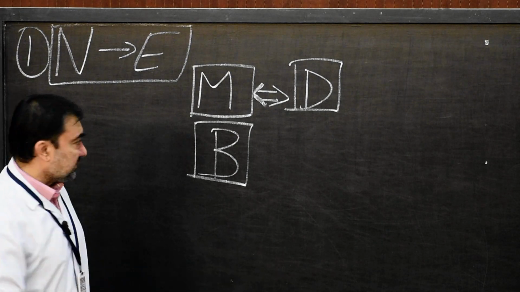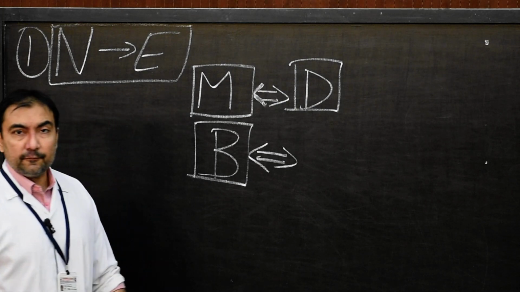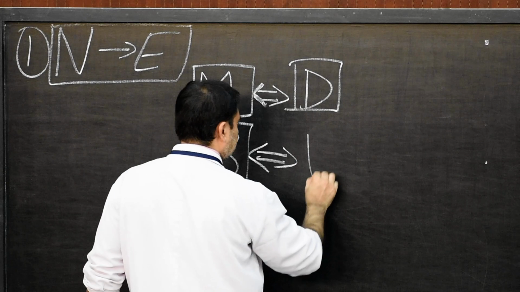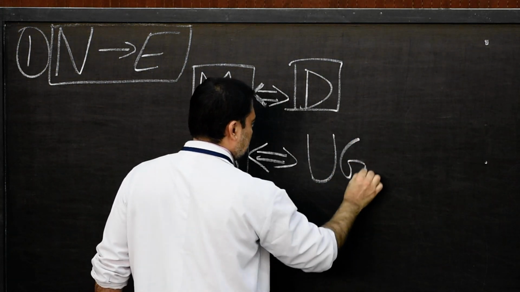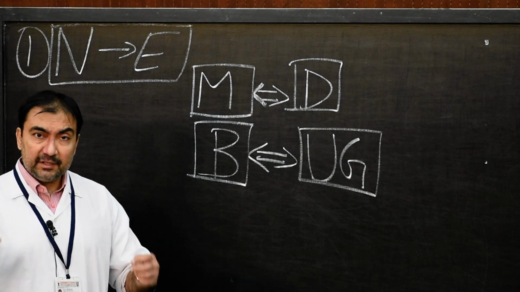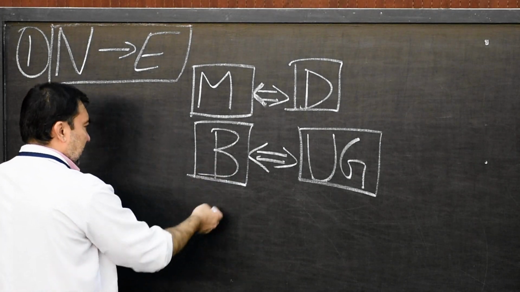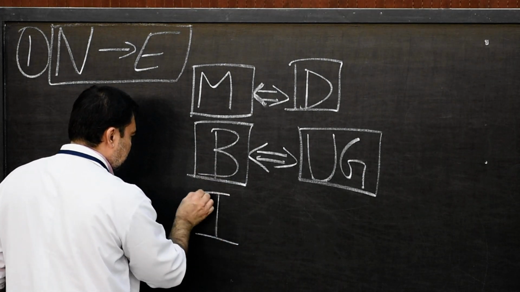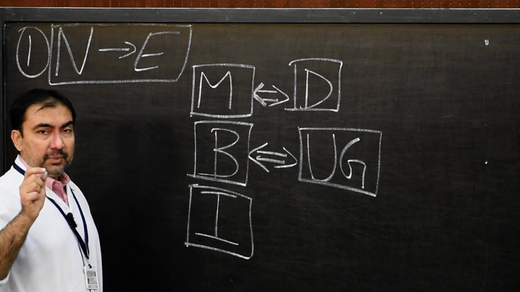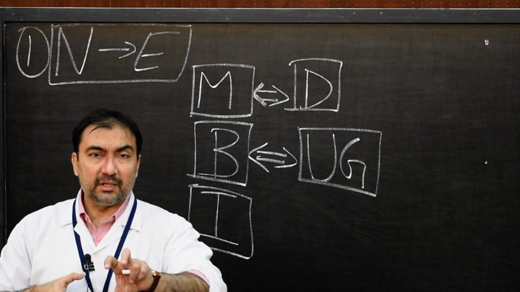In the stage of blastocyst, the embryo will receive nutrition from the secretion of uterine glands. So from the secretion of uterine glands, the entire embryo will receive nutrition and it will diffuse through the wall of the blastocyst. Third, after blastocyst, which stage will come? Implantation.